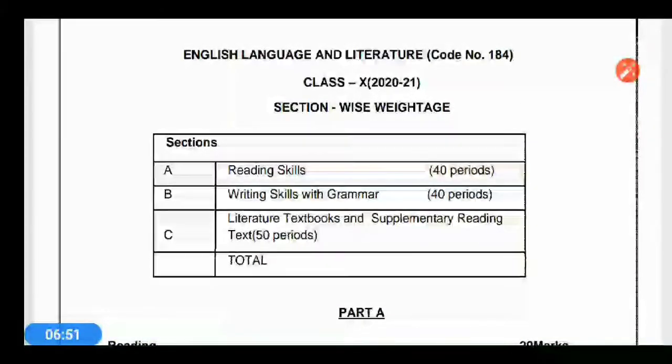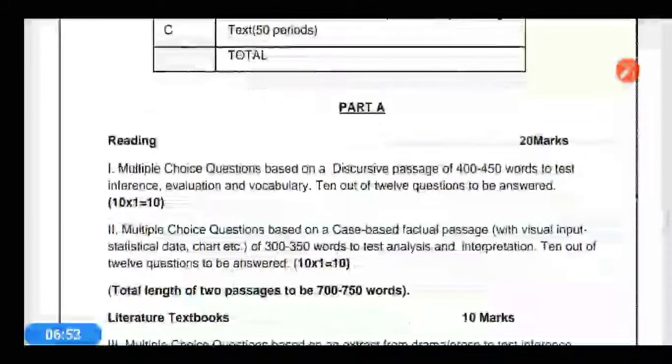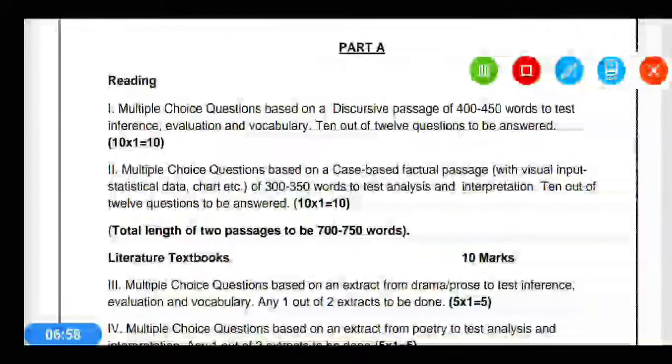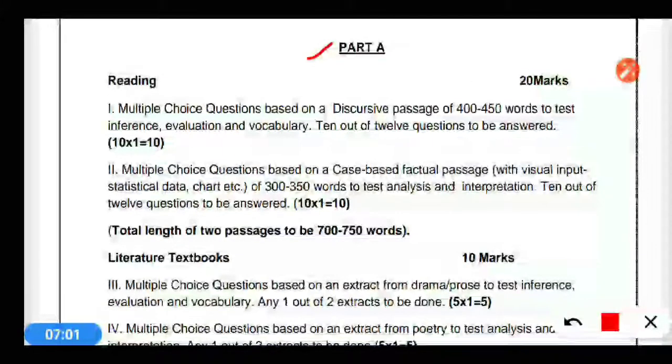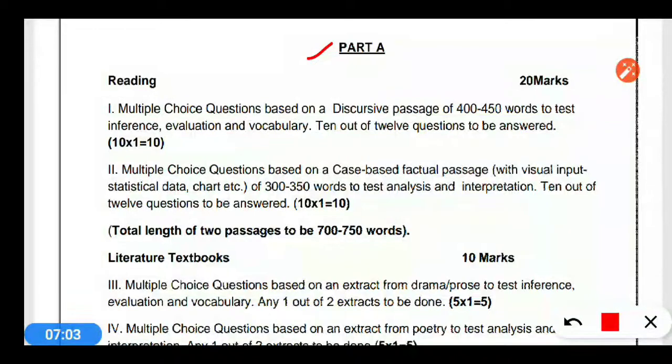You see that the 10th class paper has been divided into 2 parts. First part is part A and part B. In part A there is a 40 marks question paper and in part B there is a 40 marks question paper. So let's see how it has been divided. First part, the first question will be a discursive passage, an unseen passage, of 400 to 450 words to test inference, evaluation and vocab.